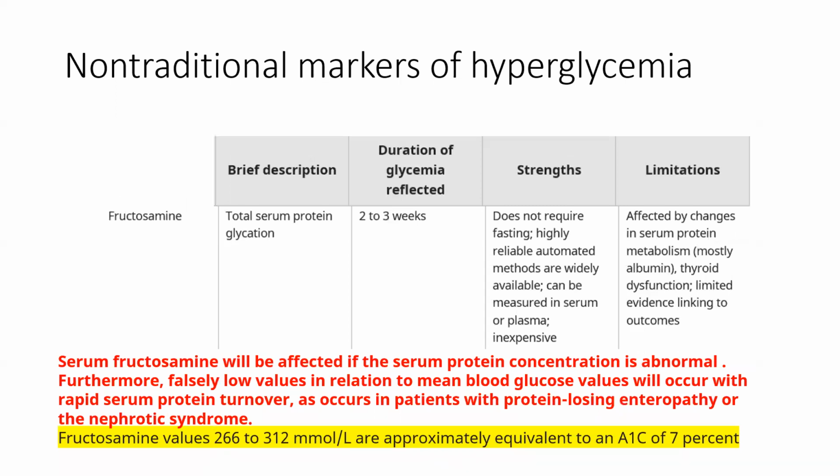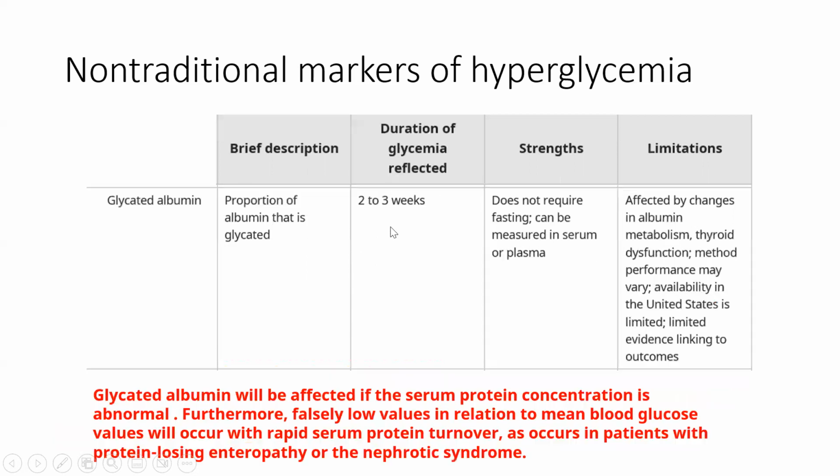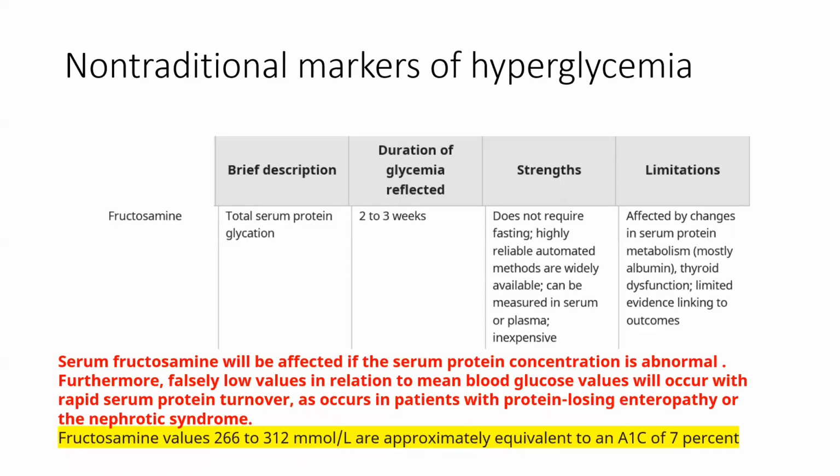What are the other non-traditional markers which we should know for your exams? Fructosamine. Again, it is a total serum protein glycation. It reflects duration of glycemia similar to the glycated albumin, again a period of 2 to 3 weeks. Again, it does not require fasting. Affected by changes in serum protein metabolism, especially albumin, and also in cases of thyroid dysfunction.